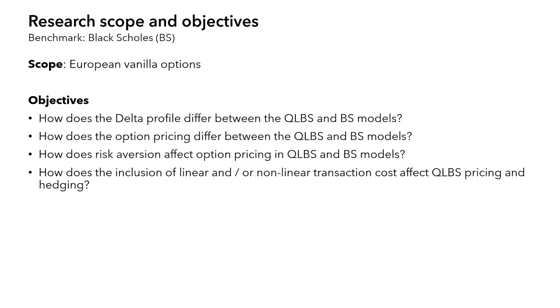1. How does the delta profile differ between the QLBS and BS models? 2. How does the option pricing differ between the QLBS and BS models? 3. How does risk aversion affect option pricing in QLBS and BS models? 4. How does the inclusion of linear and/or nonlinear transaction cost affect QLBS pricing and hedging?